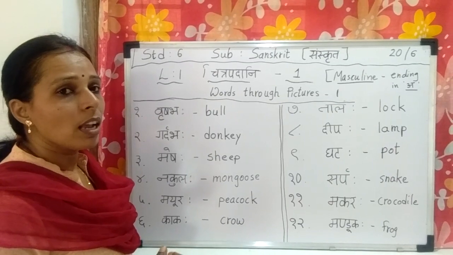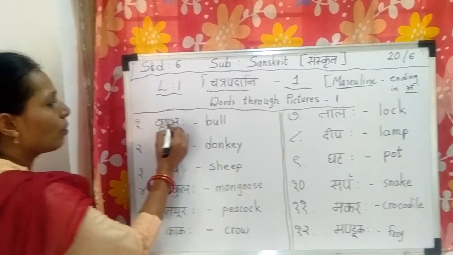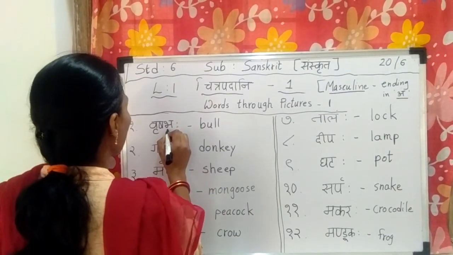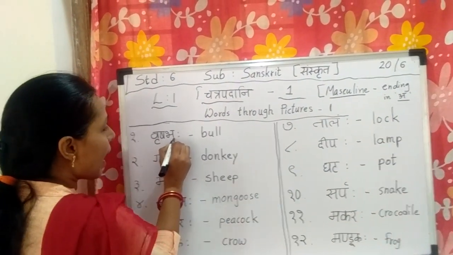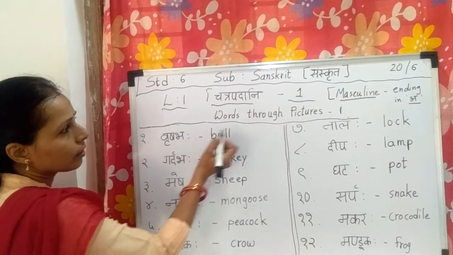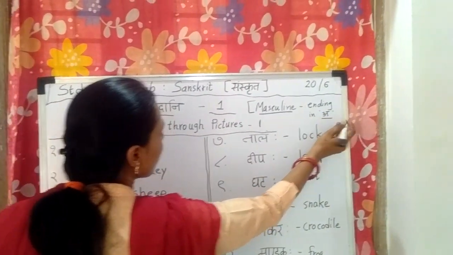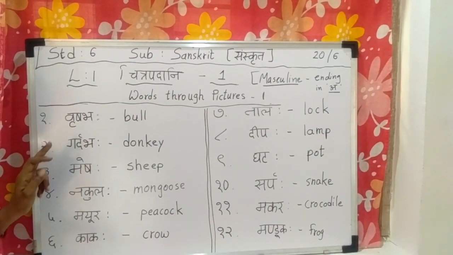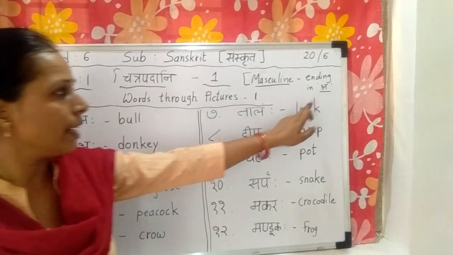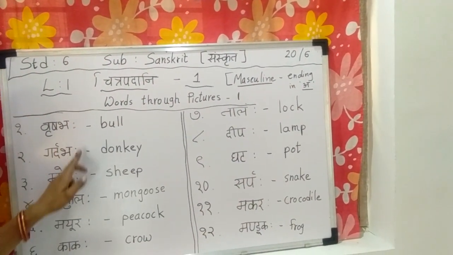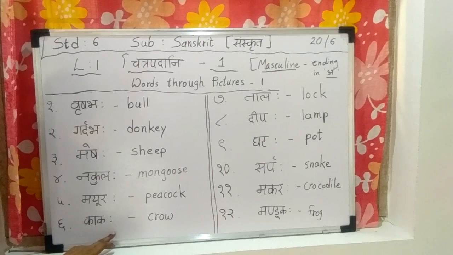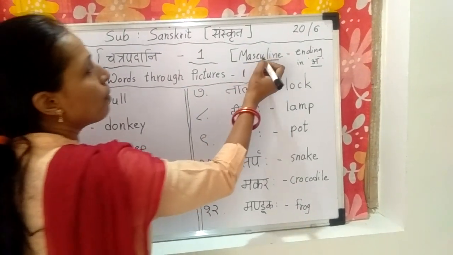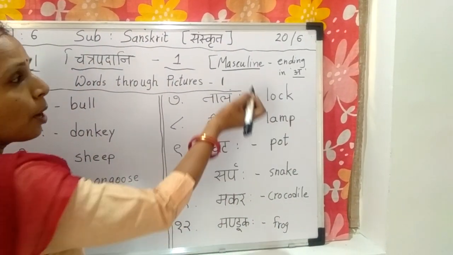Which is the last vowel? A. The last vowel is a. All these words end in a, and there is visarg at the end. So these types of words are called masculine gender.